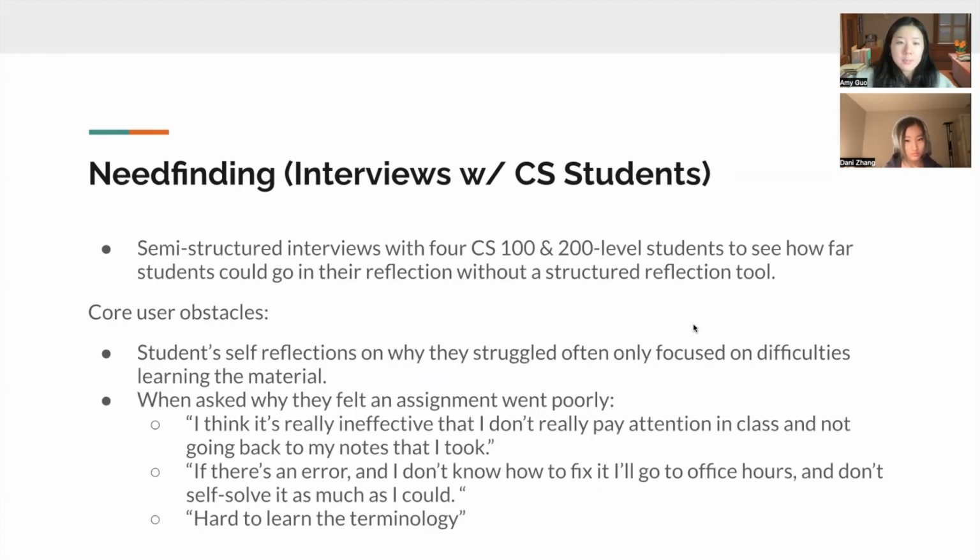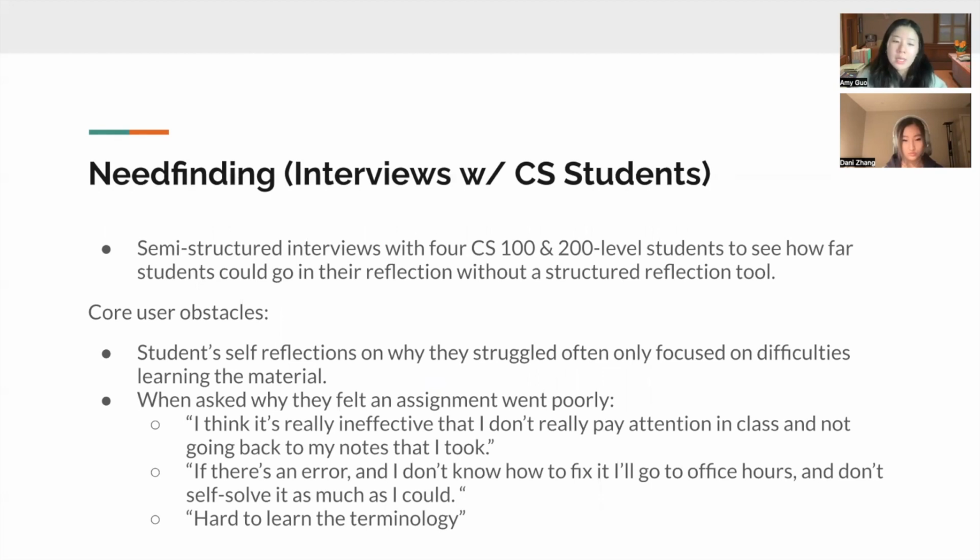And as our next method for our need finding, we also conducted interviews with struggling CS 100 and 200 level students to see how far they could reflect on an assignment that they struggled with without a design tool. And so the core obstacles that we found were that these reflections often only focused on difficulties learning the material and not the psychological root causes.